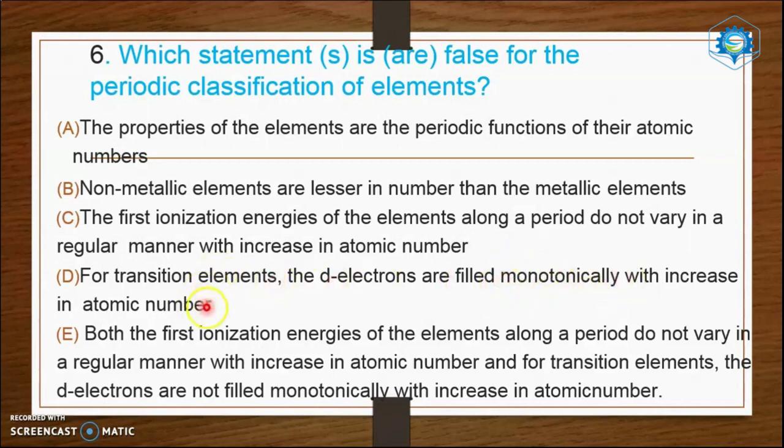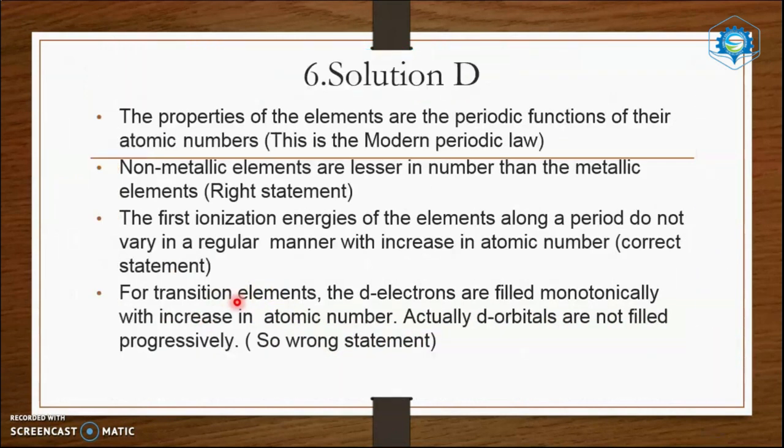So this is wrong. The other statements are correct. Properties of the elements are periodic, right. So the answer is D, the wrong statement.